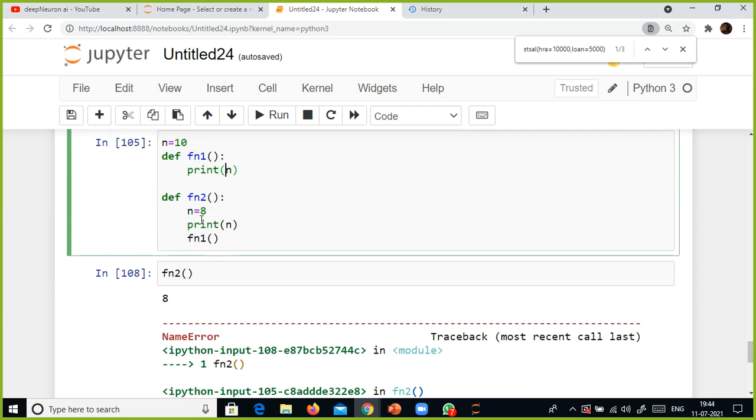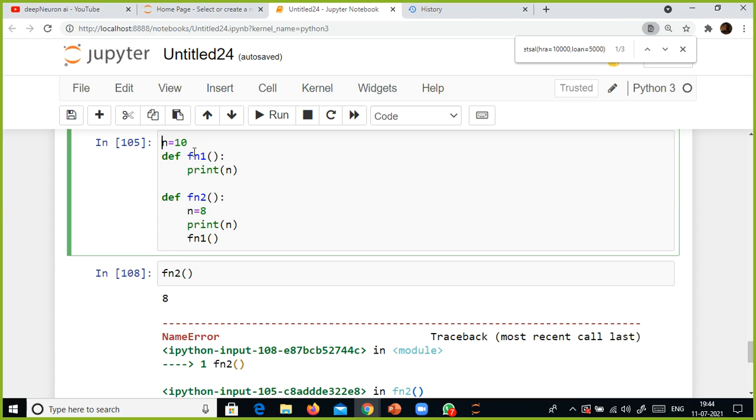This is n equal to 8, because if I call fn2, the body statements get executed line by line. First this one will get executed, 8 will get stored in a variable called n, then print n, so it prints the value stored in n, 8, and then it executes this function. When it calls this function, earlier I did not define any value to this n, hence it was saying that there is no value assigned. See, this value is not passed here.